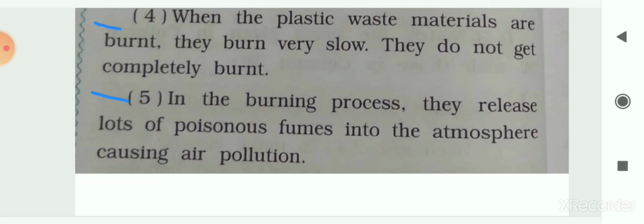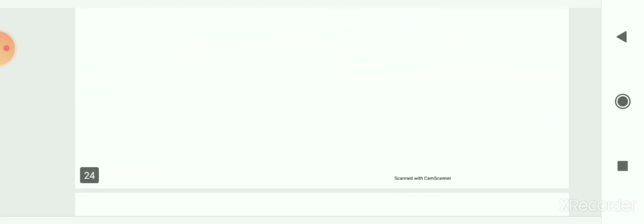Then, burning plastic waste is very slow, it does not completely burn, and it releases poisonous gases into the atmosphere which leads to air pollution. So these are the disadvantages of plastics.